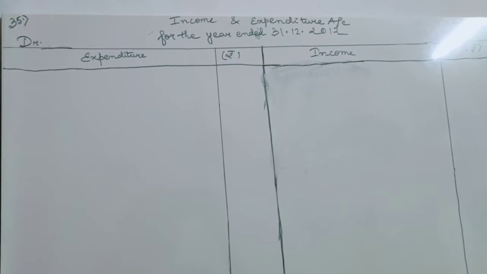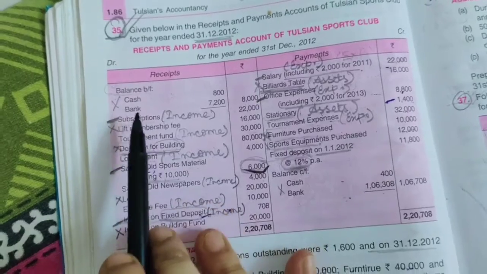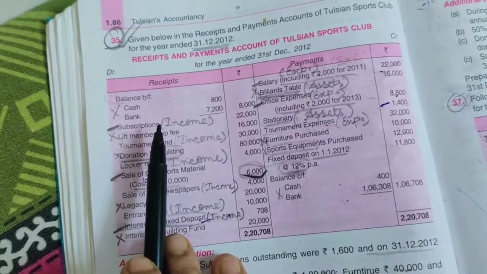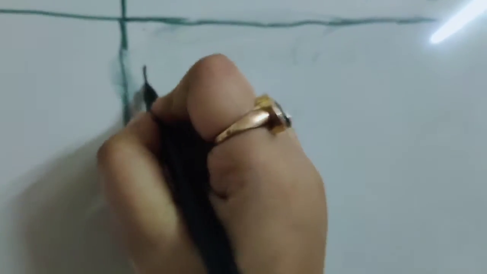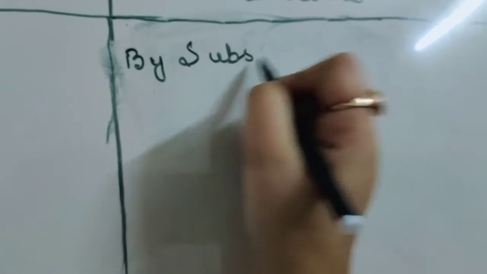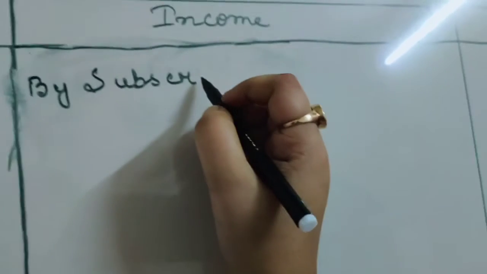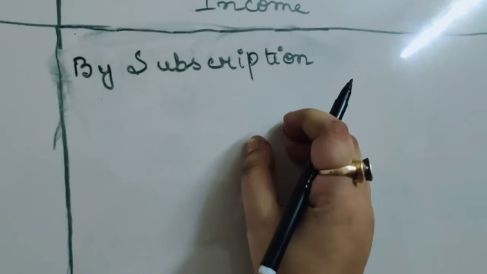Now we will start the sum. As you can see, I have made the format. Now let's see the transactions here. First we have balance brought forward for cash and bank balance, that won't come. Next we have subscription. Subscription is an income and it has an adjustment. So here we will write on the income side, by subscription, and as we know it has an adjustment, we won't write the amount now. Now let's see the next item.